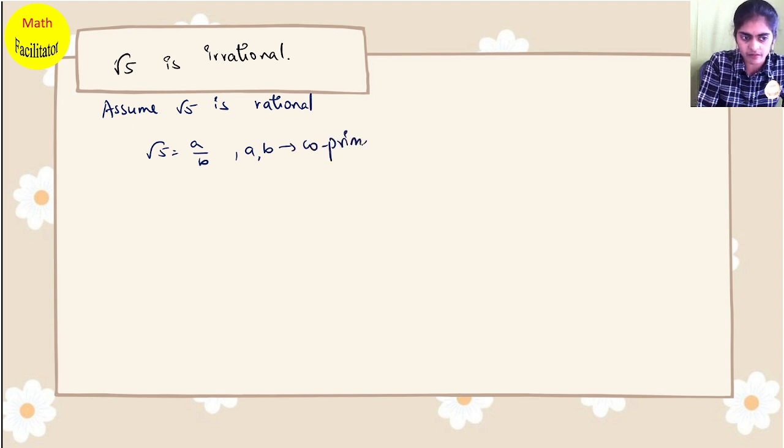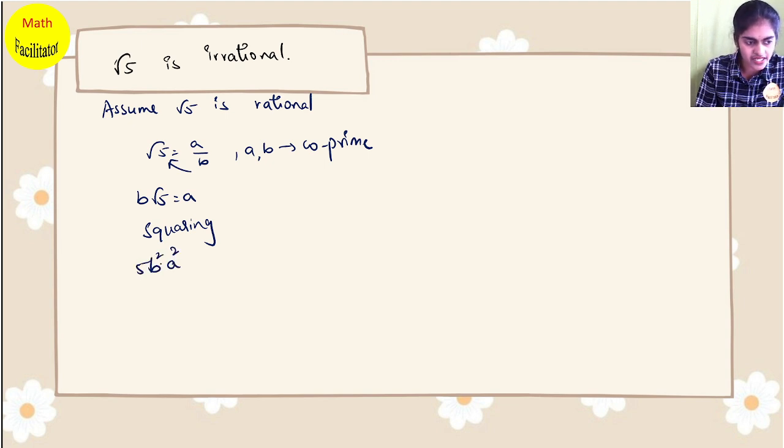Till here is it clear? And you can write b root 5 equals a. After that, we just square, because here you cannot do anything. Squaring, root 5 becomes 5. So you can write 5b square equals a square. I can write 5 divides a square. So when 5 divides a square, 5 also divides a. Understood?